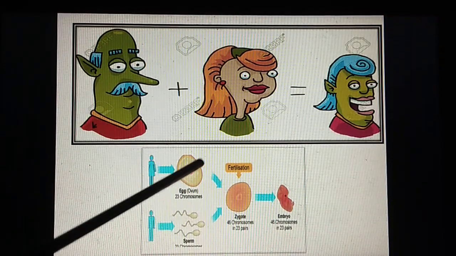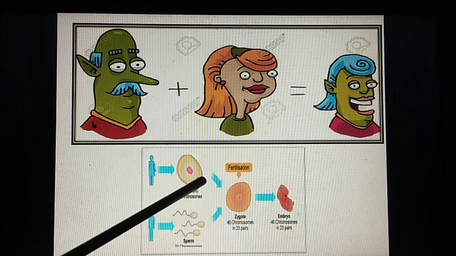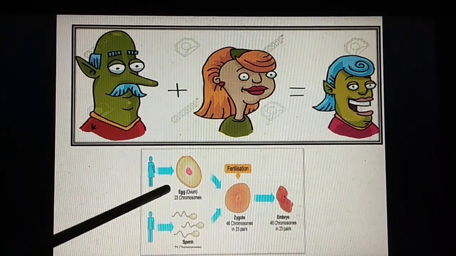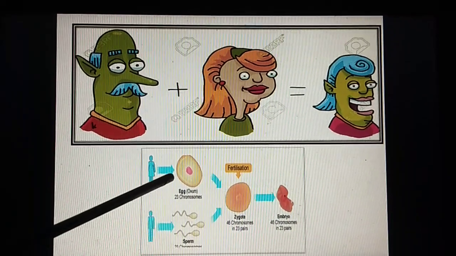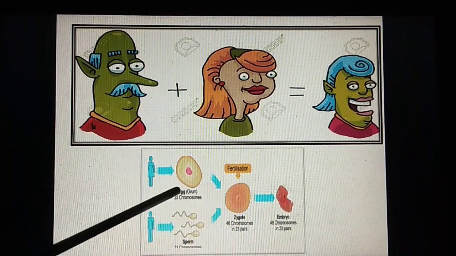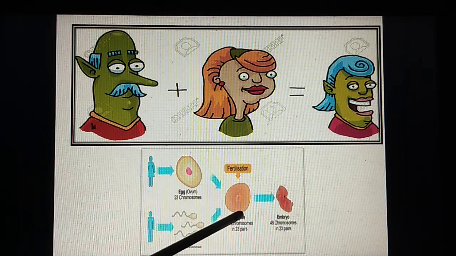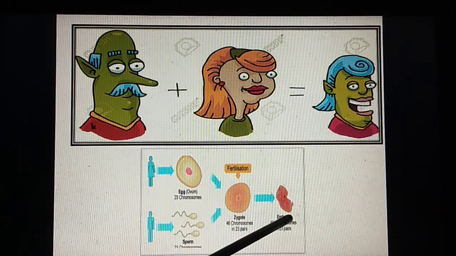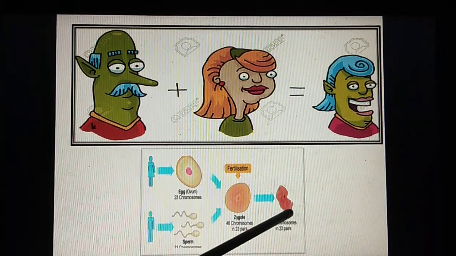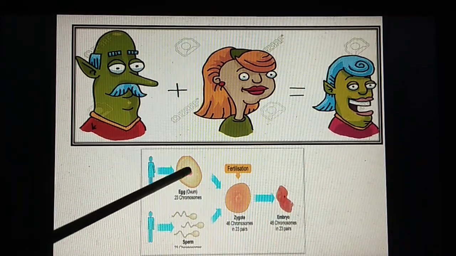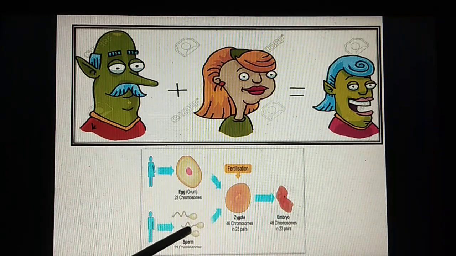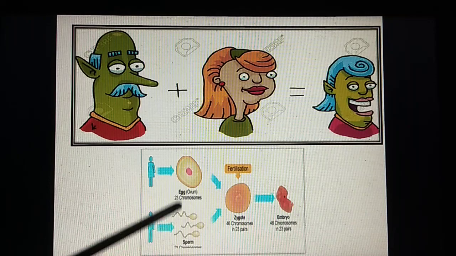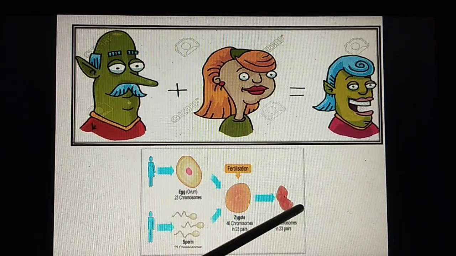You have already learned that the male gamete and female gamete unite together to form a zygote, and this zygote will develop into the offspring. Now, the offspring has the chromosomes of both mother as well as father. That means there are the characteristics of mother as well as father which we inherit.